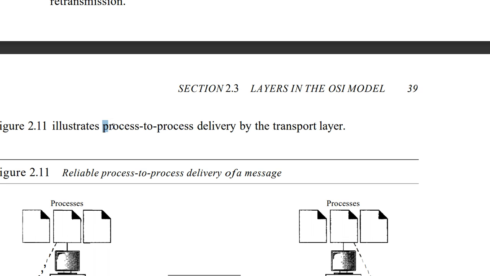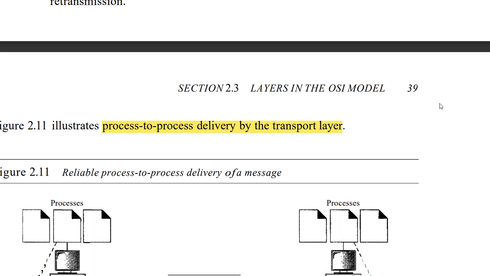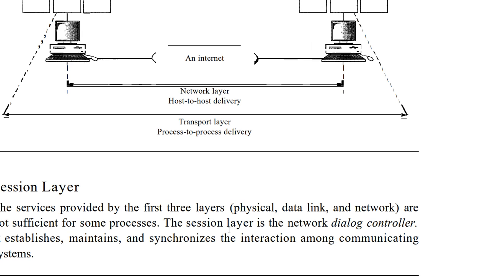So this is also called process to process delivery. The transport layer is always called process to process delivery. Source to destination is what? Network layer. Process to process delivery, transport layer. That's all. This diagram explains process to process delivery: in the first system three processes are executing, and on the receiver side the same three processes receive. This is known as process to process delivery.